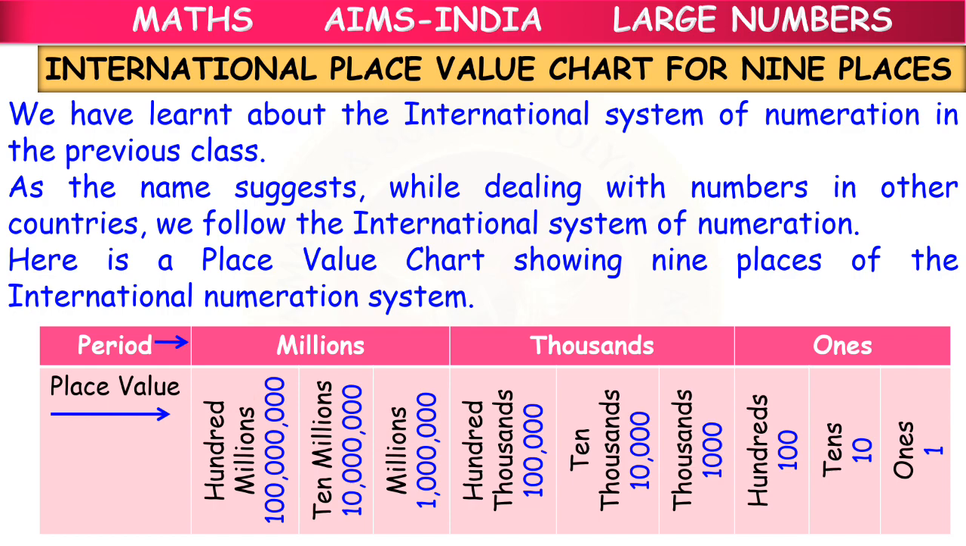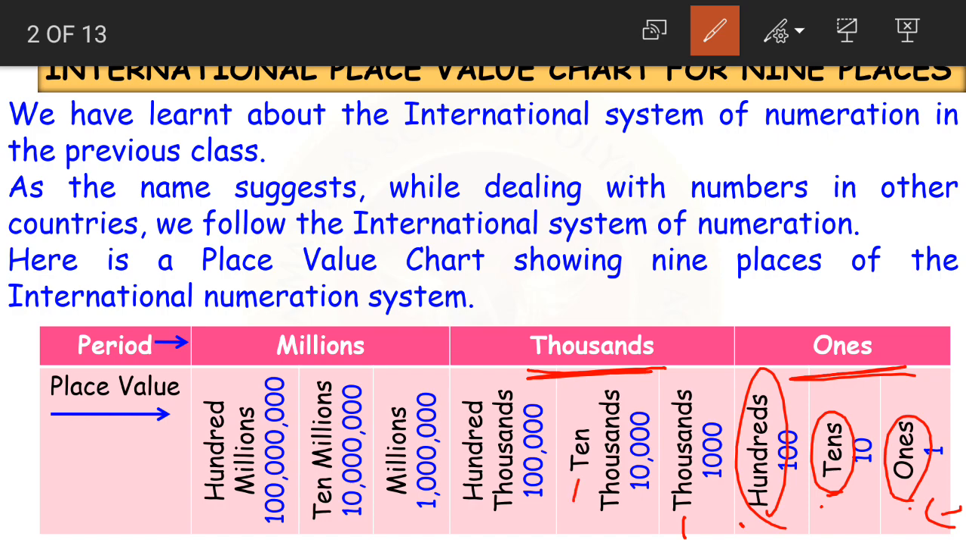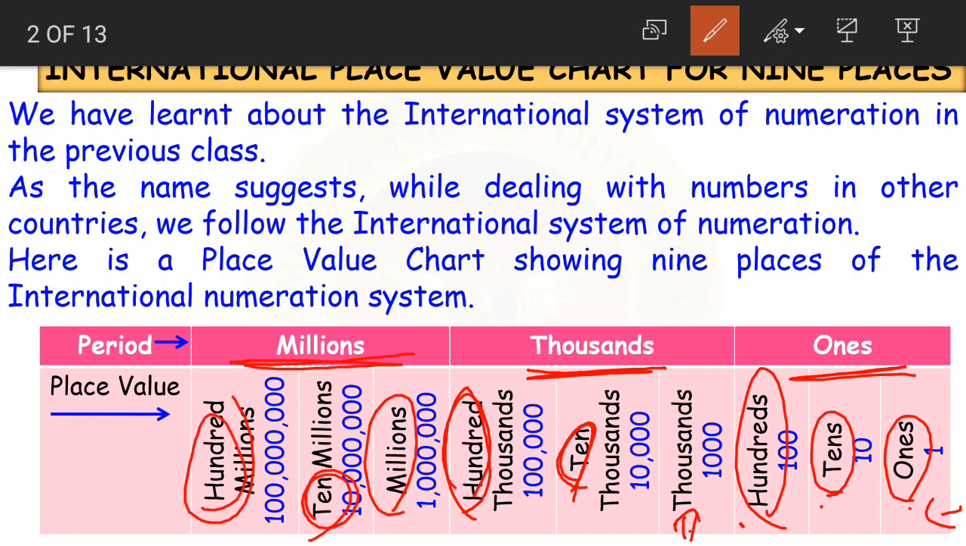If you look at the international place value chart, here the chart follows the ones, tens, hundreds format only. See, first in the ones period we have ones, tens, hundreds. In the thousands period we have thousands, 10,000s, then 100,000s. These are nothing but ones, tens, hundreds again, like thousands, then tens of thousands, then hundreds of thousands. And after the thousands period we have the millions period. And again in the millions period we have the millions, 10 millions and 100 millions, right children?